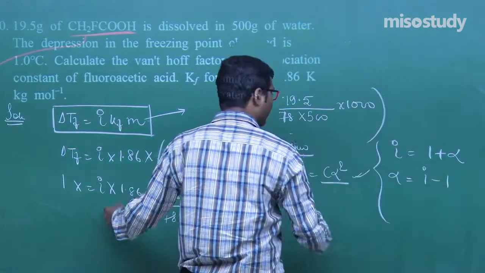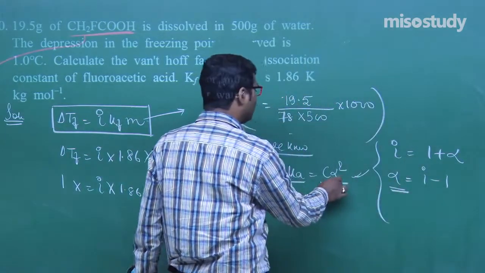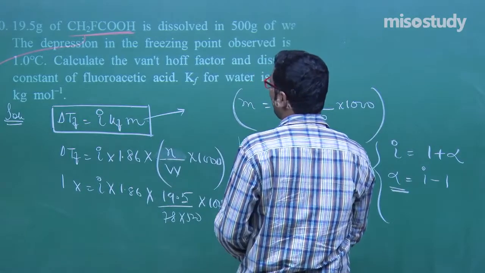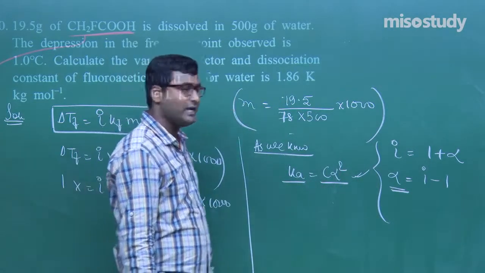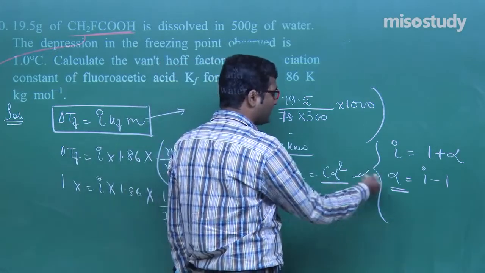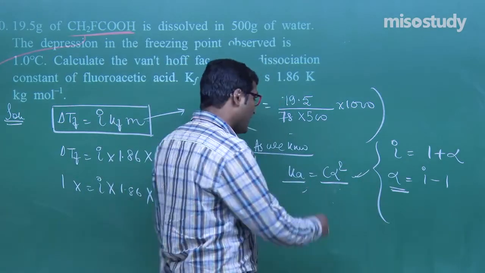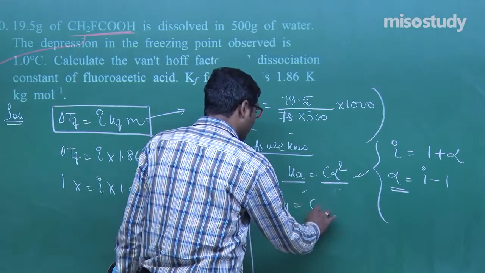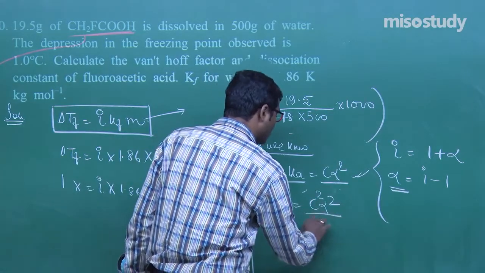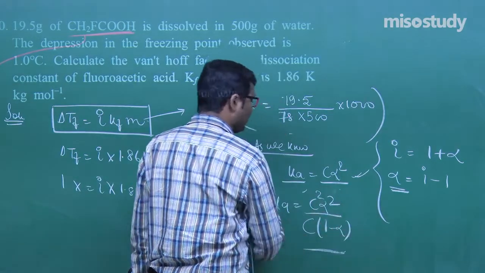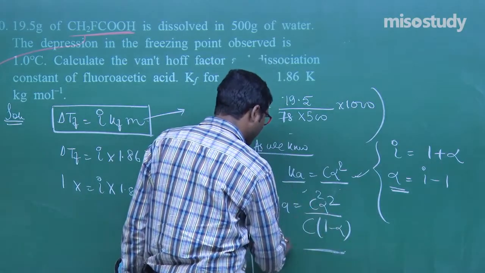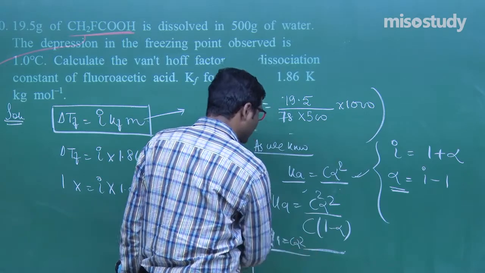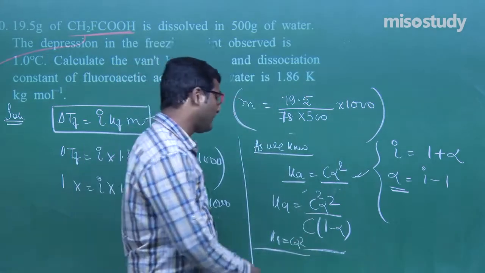You can get i from here, you can get alpha, put this value, and concentration we know is equal to the molarity. If I take 1 mole, then with alpha square we can get the dissociation constant. Complete formula, K is equal to C alpha square upon 1 minus alpha, my friend. Here 1 minus alpha is approximately equal to 1, so K is equal to C alpha square. Put the value, you will get the answer.